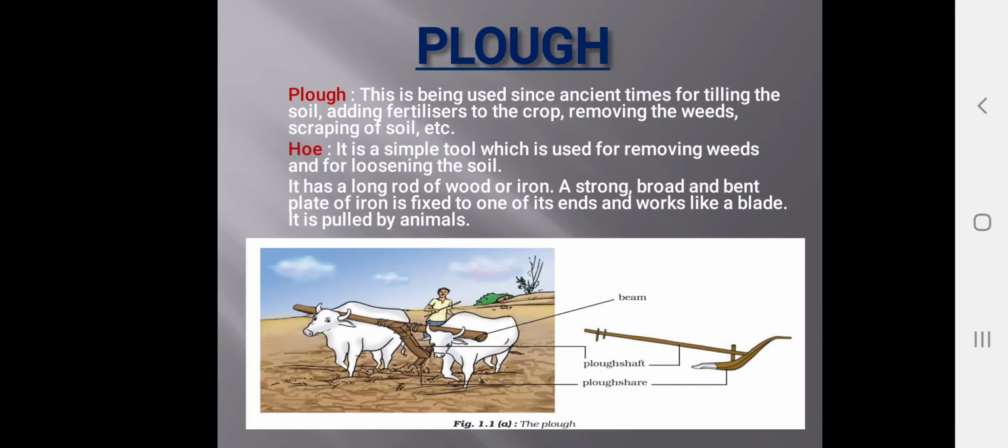Next we have the plough. It has been used since ancient times for tilling the soil, adding fertilizers to the crop, removing the weeds, scraping of soil, etc. You can see the picture of the plough. The hoe we have seen is a simple tool used for removing weeds and for loosening the soil.